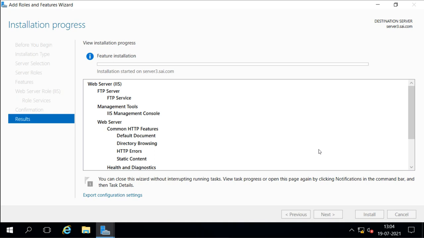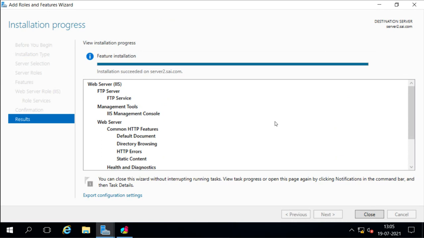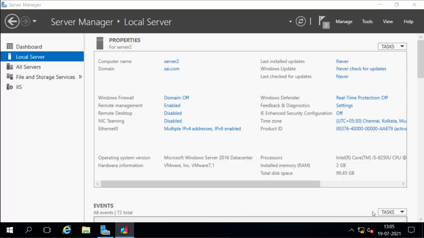And it will take a little time to install. Okay, it is installed here on server 3 and also on server 2. So here on server 2 also it is installed. Now what I will do, I will configure my web services first so that I can use them on the cluster. The cluster is already running. So whatever services we configure on both the servers, it is going to be used in the cluster.